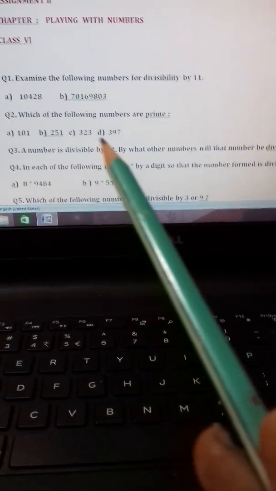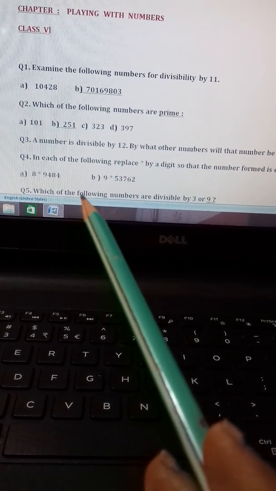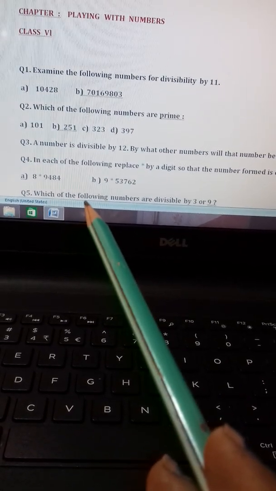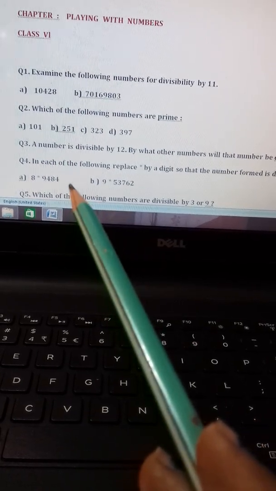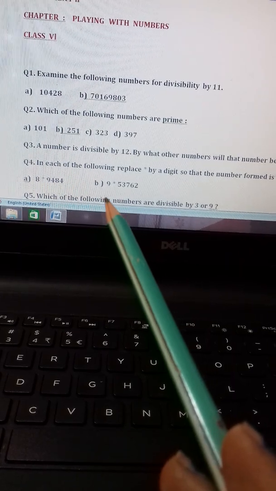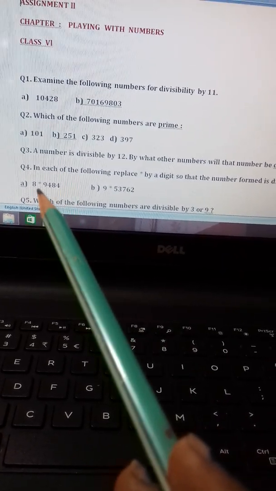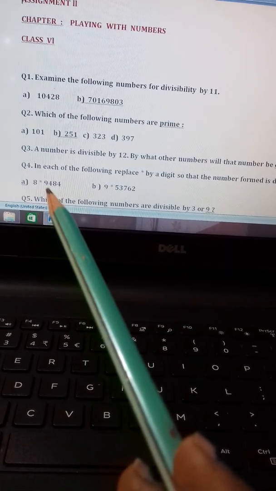Yes or no? So here where the star place is, suppose a number, you move from the right hand side: first place, second place, third place, fourth place, fifth place. This star is the fifth place. Yes or no?